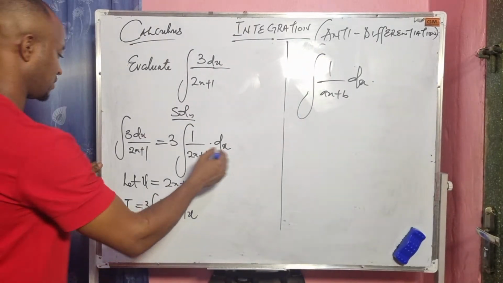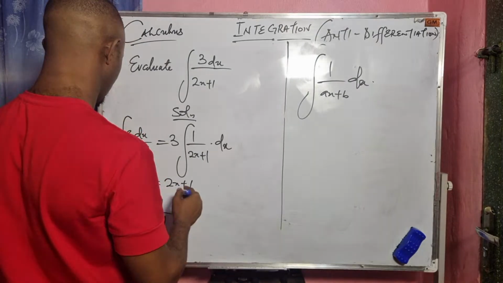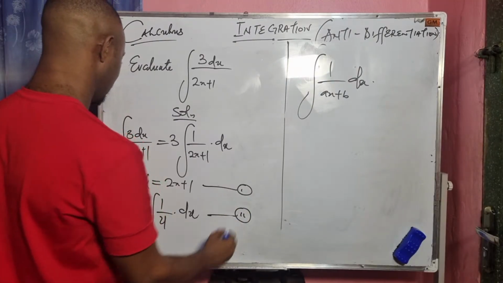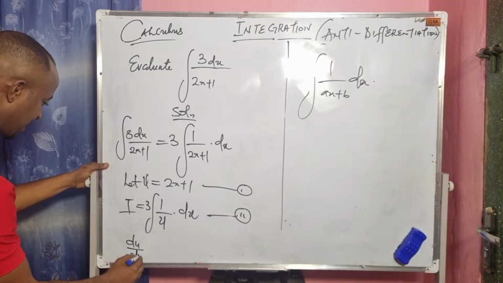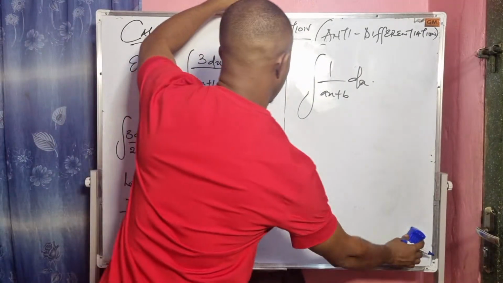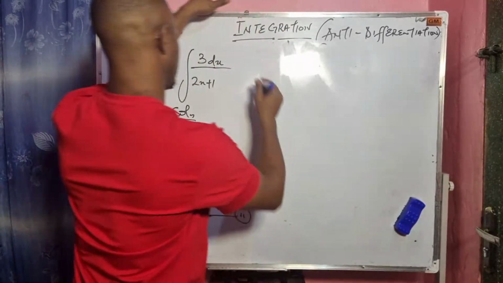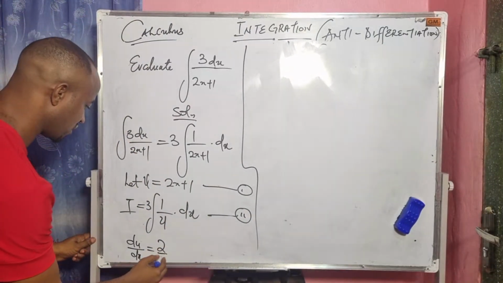We factor out the 3, and this becomes 1 over u dx. This is our equation 1, this is our equation 2. The next step is to differentiate u with respect to x. That will give us 2, right? To make dx the subject, we cross multiply.